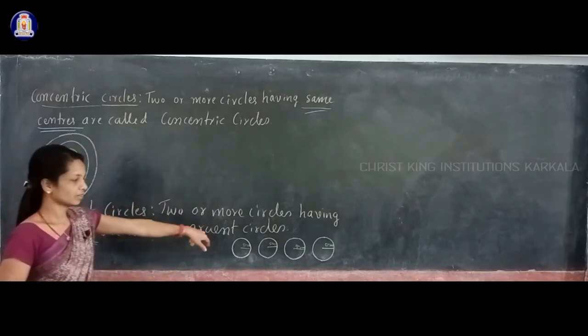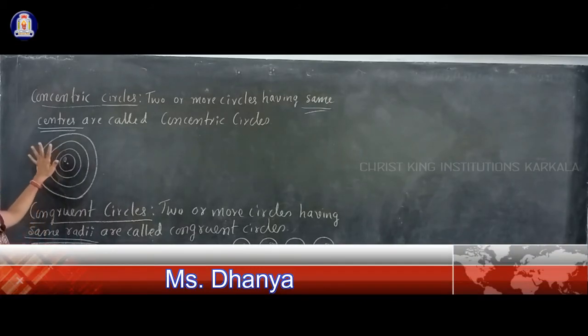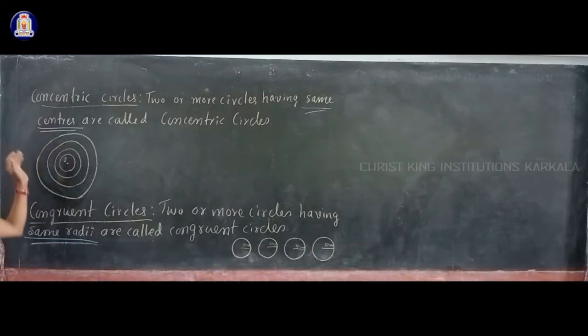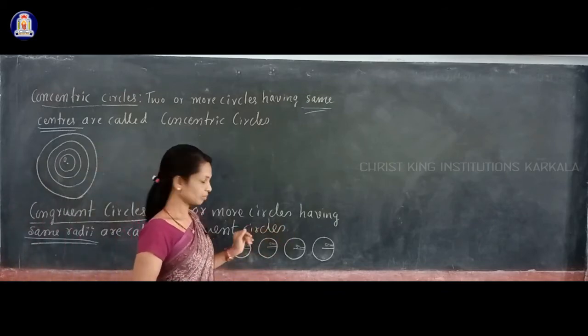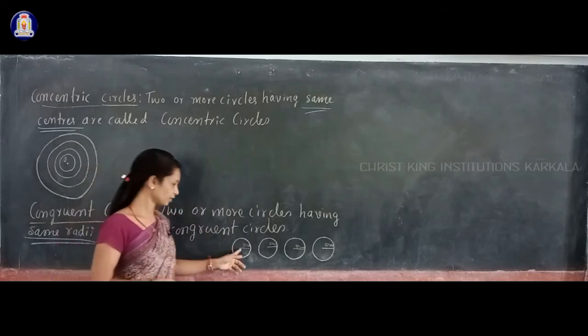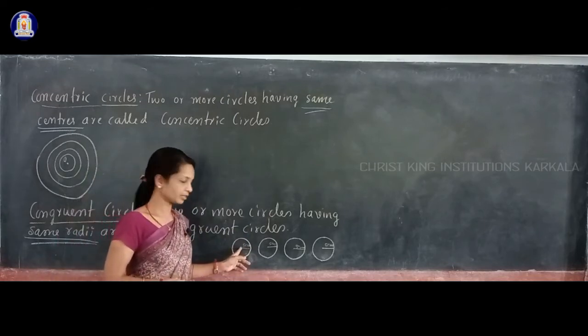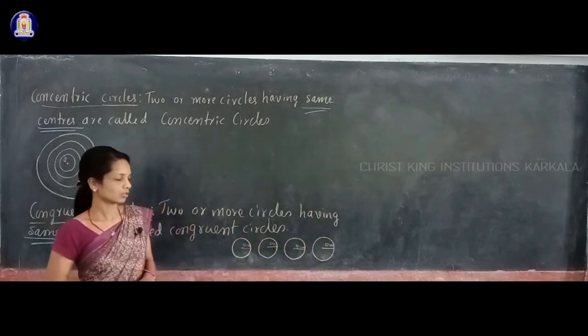Here you can see circles of the same size, but here you have circles of different sizes, but they have the same center. Here the center is the same, the radius may be any. But here the radii are the same, and the centers are different. Here you have a center here, and the center is different for the other three circles.